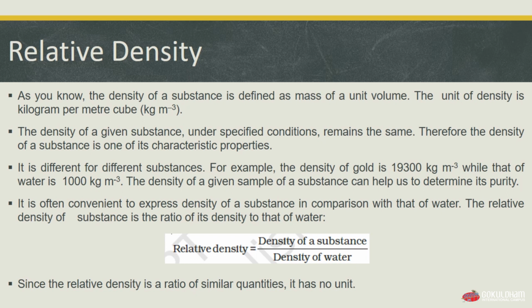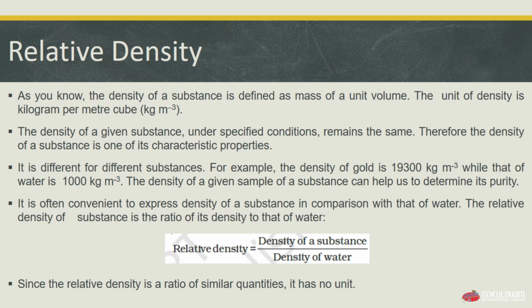As you know, the density of a substance is defined as mass per unit volume. The unit of density is kilogram per meter cube. The density of a given substance under specified conditions remains the same, and therefore the density of a substance is one of its characteristic properties. It is different for different substances. For example, the density of gold is 19,300 kilogram per meter cube, while that of water is 1000 kilogram per meter cube.